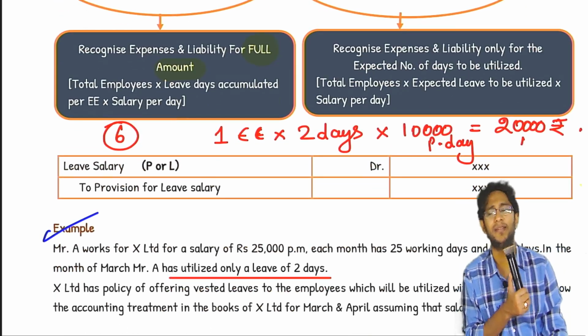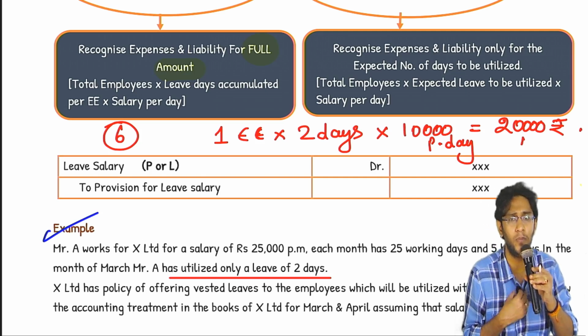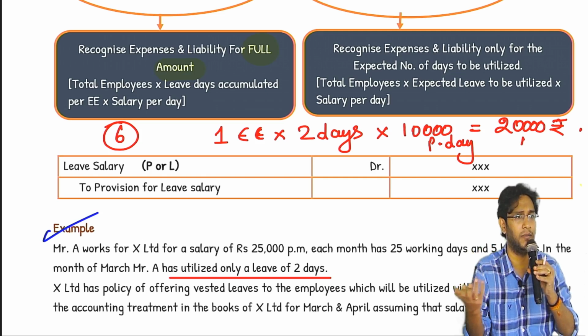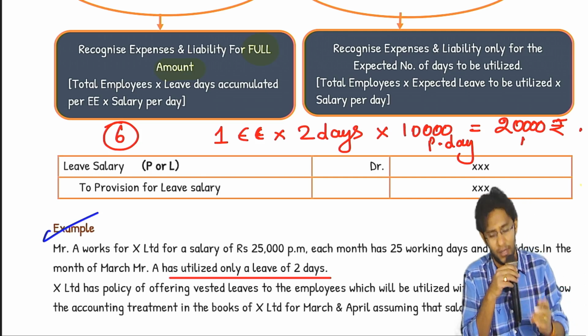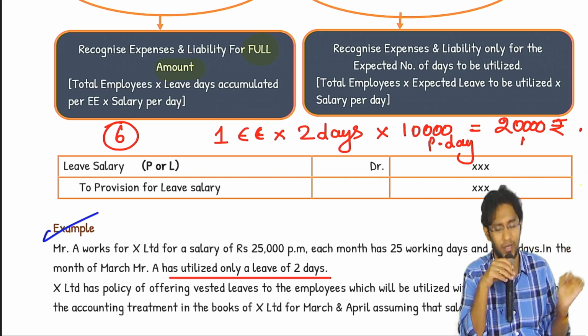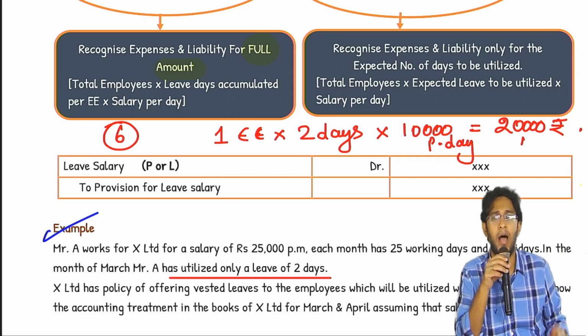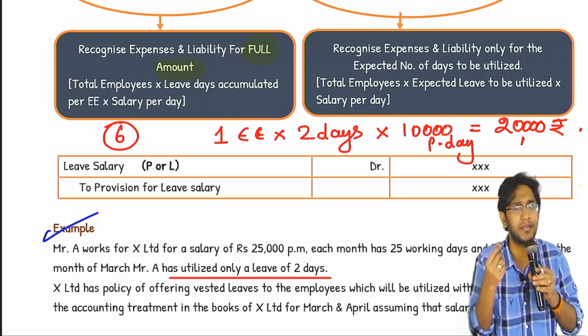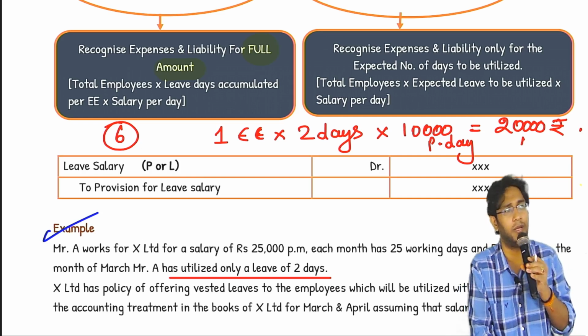Now coming to the accounting part. The entry is the same. What is the entry we discussed? Employee benefit expense account debit to bank or liability. This is not bank. I am not paying him any money right now. So what is the entry you will write? Employee benefit expense account debit to liability only you have to write. So the entry there is leave salary account debit to provision for leave salary. The amount you will create either with full days or with the estimated number of days utilized by the employee.